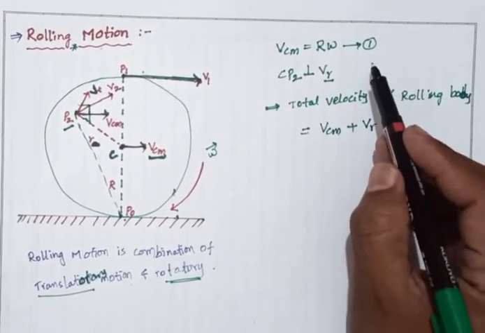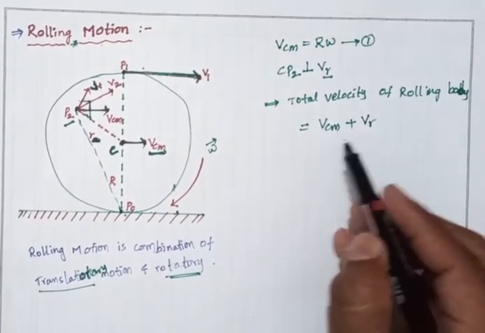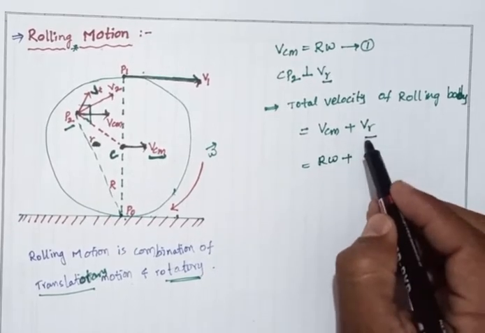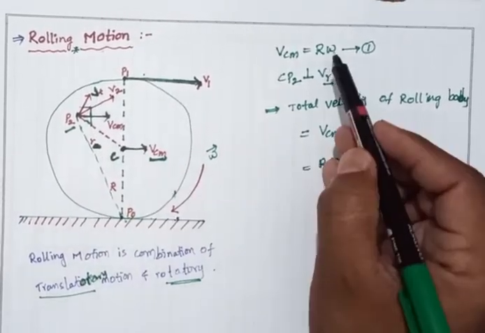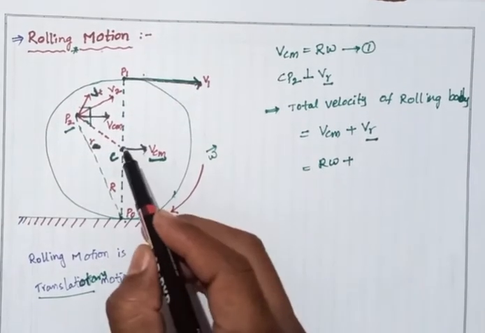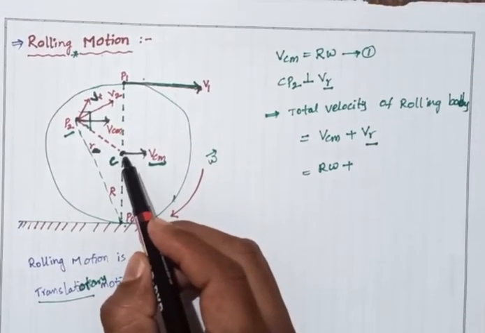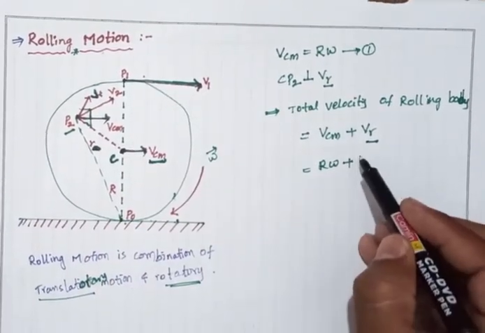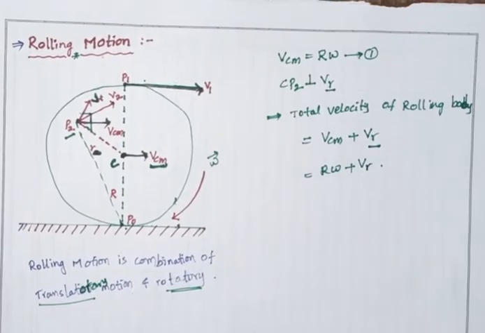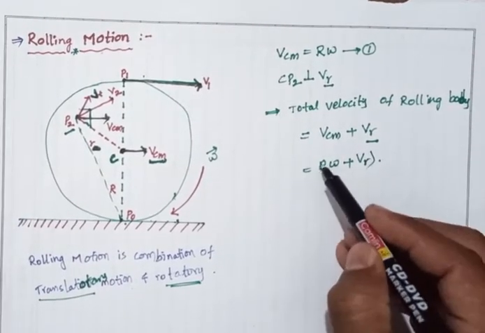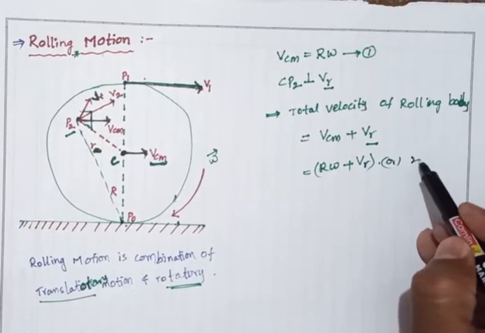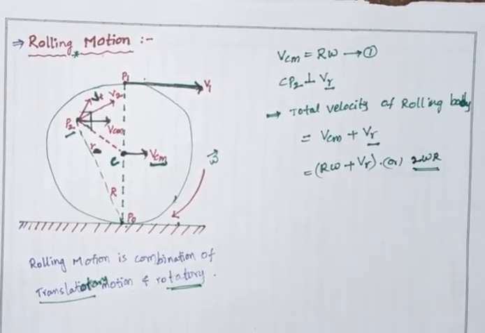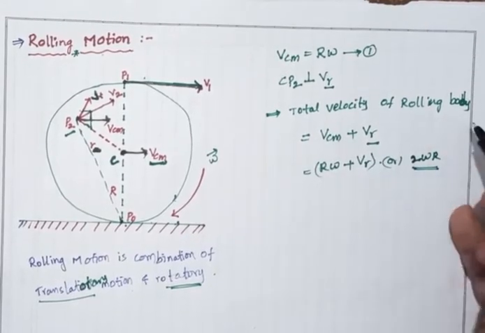Here VCM is nothing but r omega, plus VR is also r omega. So it is also 2 omega r, or 2r omega. This is the total velocity of the rolling body.